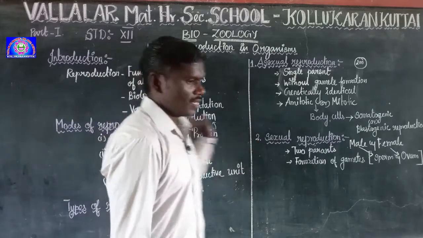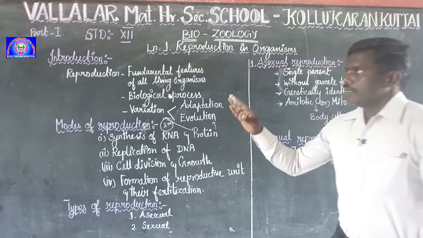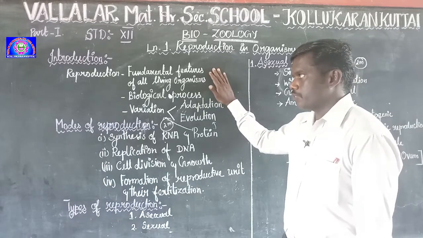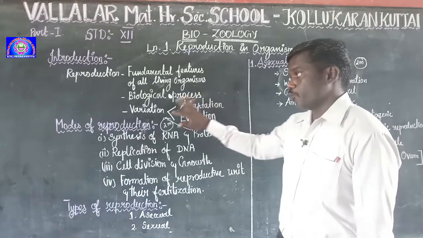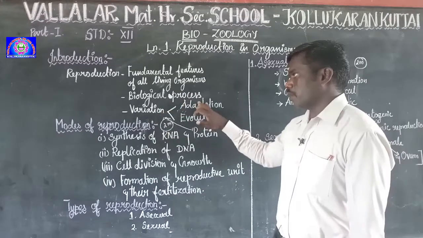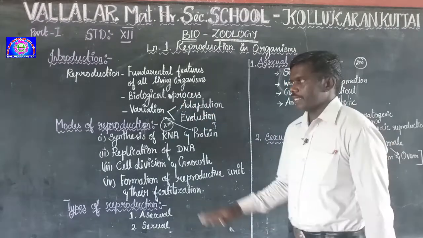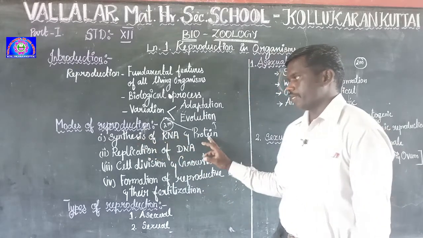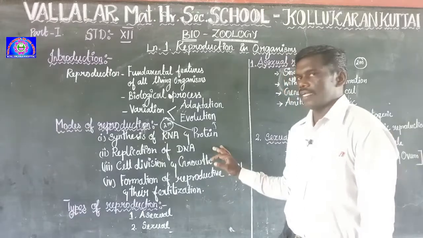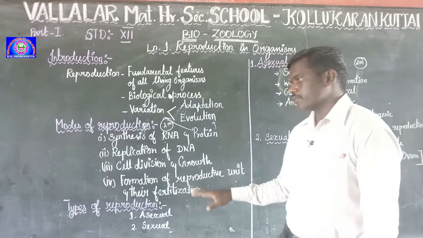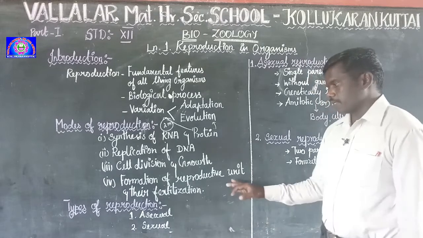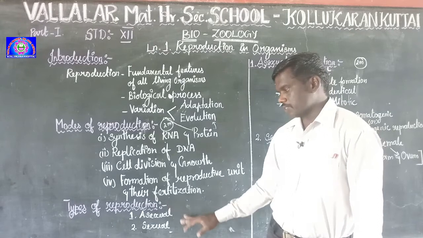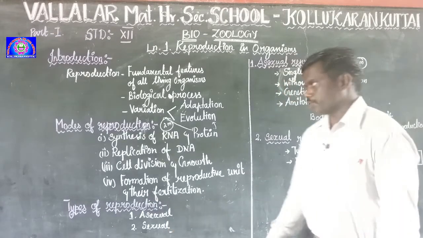So let's recap the video from the introduction onwards. Reproduction is a fundamental biological feature which shows the variation essential for adaptation and evolution. Then, what is the mode of reproduction? First, synthesis of RNA and protein. Second, replication of DNA. Third, cell division and growth. Fourth is formation of reproductive units and their fertilization. What are the types of reproduction? One is asexual, another is sexual.